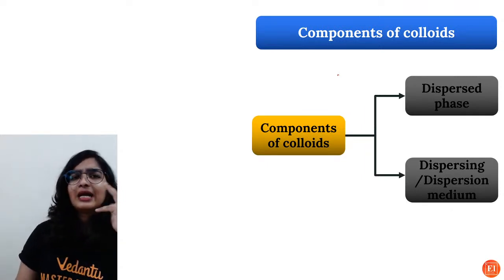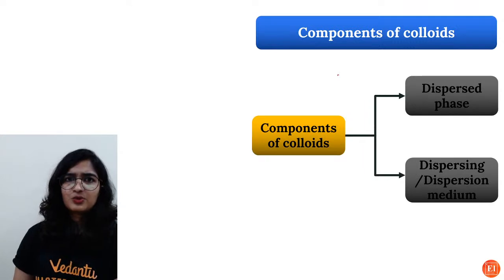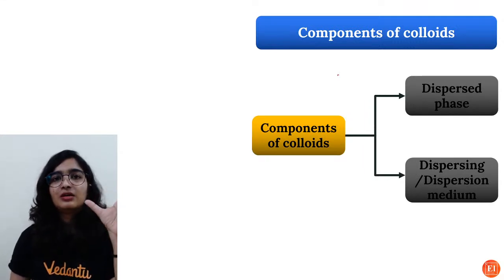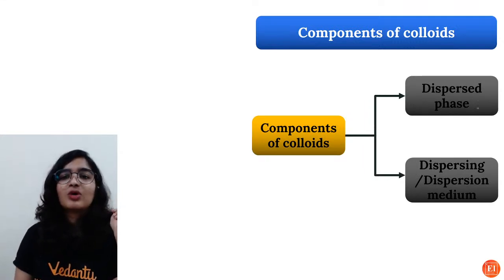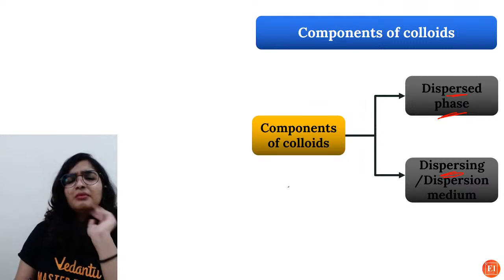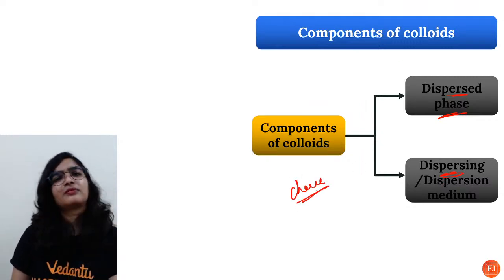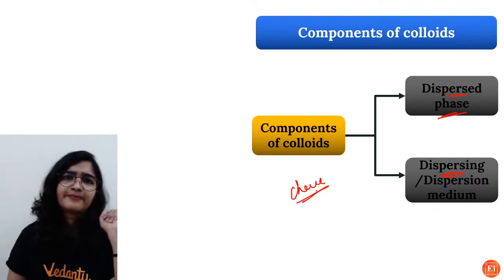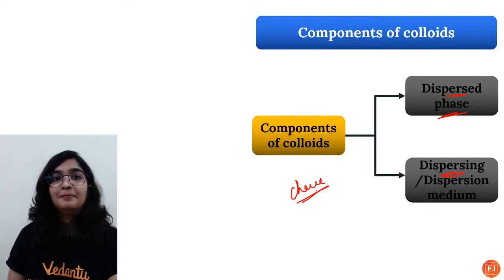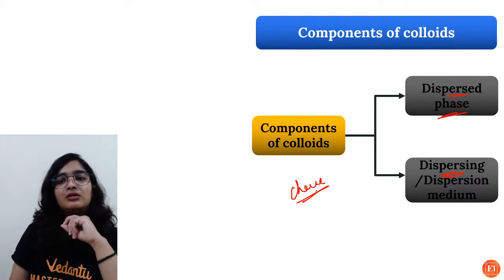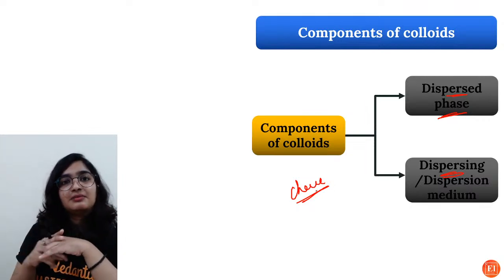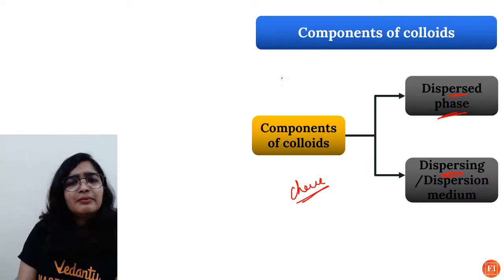So just as we had two components in case of solution, even in colloids we have two components. One is the dispersed phase and the other one is the dispersing medium. Because many people ask me, ma'am, cheese, is it a solid? Toothpaste, is it a solid? Shaving cream, is it a solid? Foam, what kind of state of matter does it belong to? These are basically mixtures.